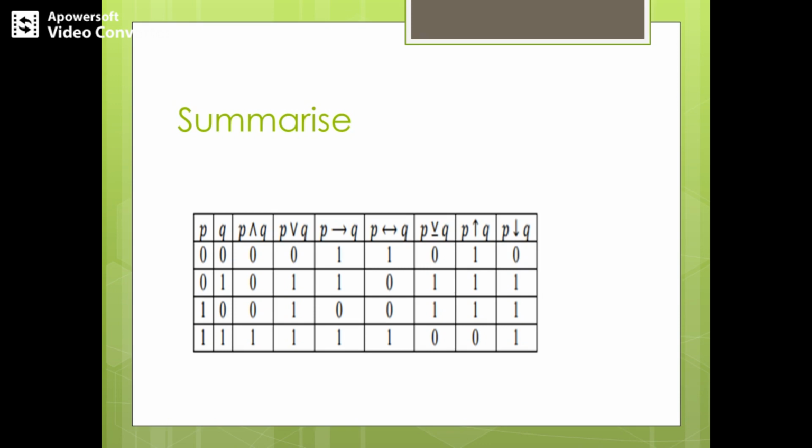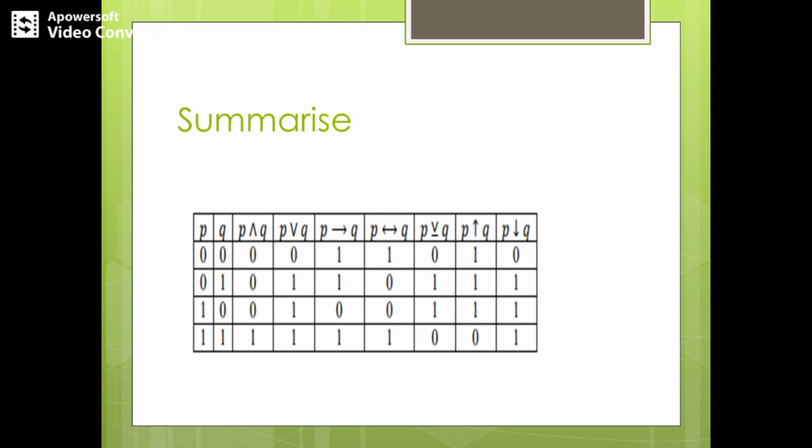Following is P biconditional Q, which is a conjunction of P implies Q and Q implies P. So if P then Q, and if Q then P. If both propositions are false or both are true, then P biconditional Q is true.